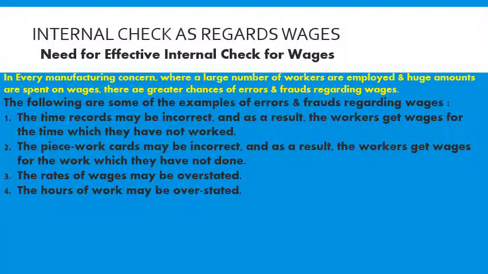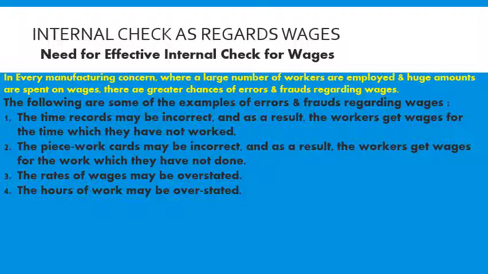The hours of work may be overstated. If we take the example of a large scale, 100 workers are there, each worker will be assigned 8 hours of work, but some workers will take a half day leave, some workers will do overtime.